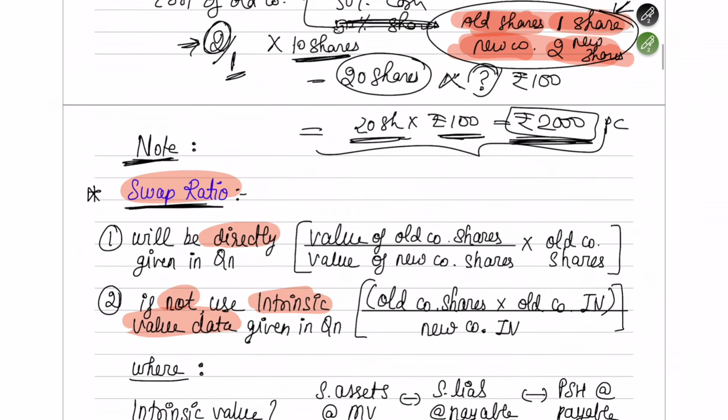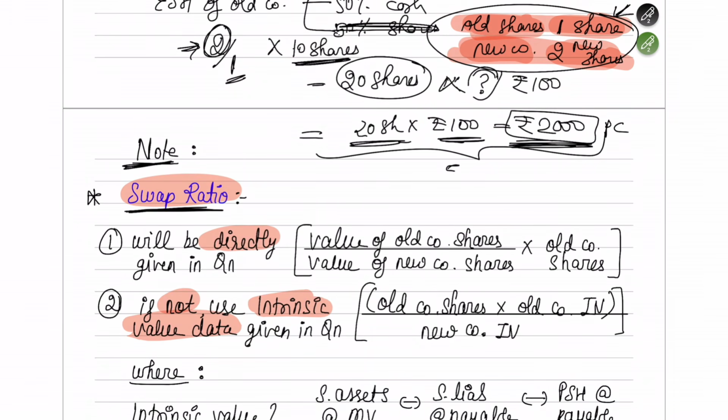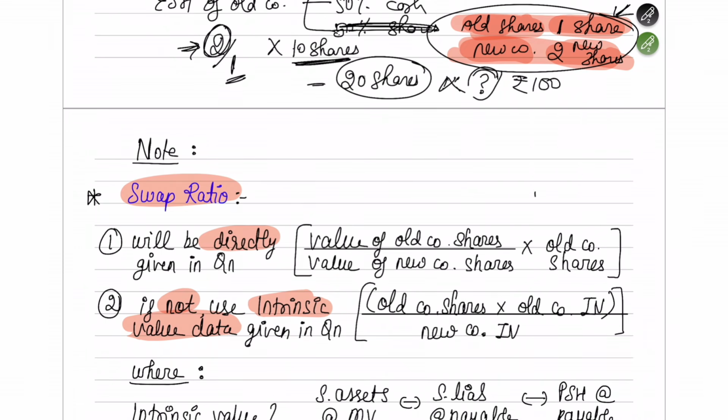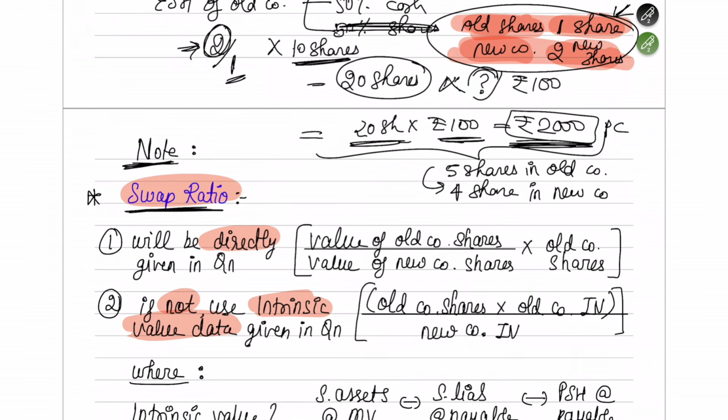Now, for example, if it's directly given in the question, what you do is, like I told you above itself. Suppose they are telling you, if you already have 5 shares in the old company, you are going to get 4 shares in the new company. For exchange of these 5 shares, you're going to get 4 shares in the new company. Suppose you had 20 shares in the old company, and for every 5 shares that you have held, you're going to get 4 shares.